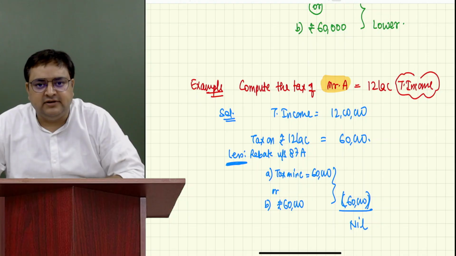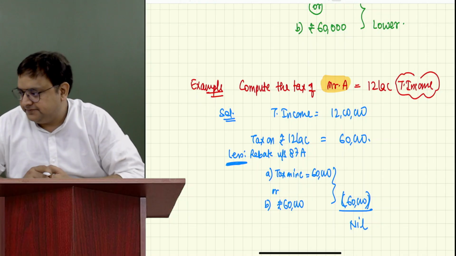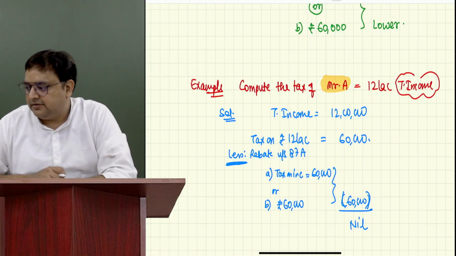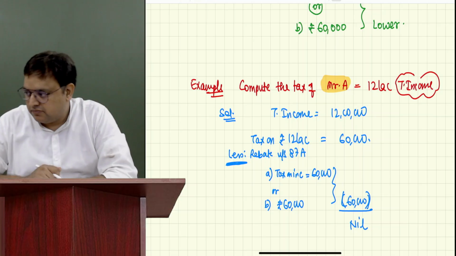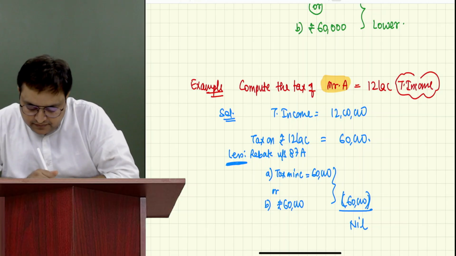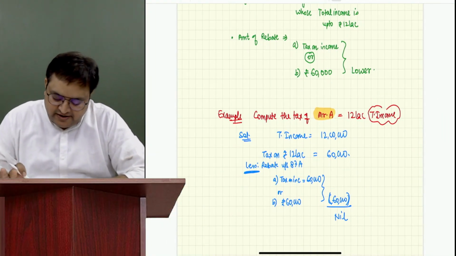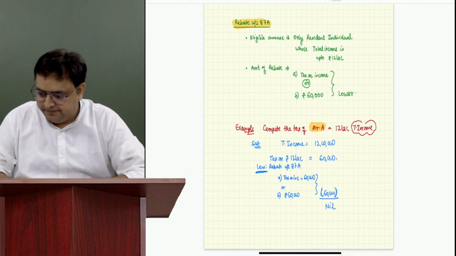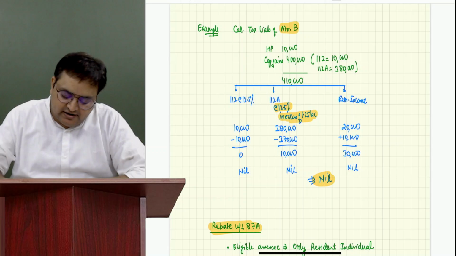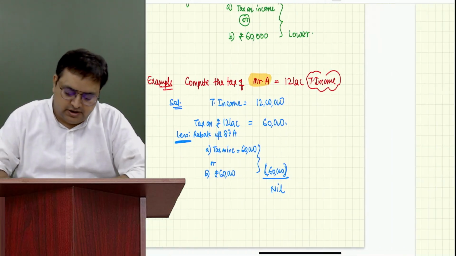Everybody understood this concept? Let me go more deep into it. Till here, everybody is fine? Okay, good. So the rebate is of 60,000 directly. Okay. Purvi, don't worry. I'm giving you second example. Wait for your doubt. Just give me 2 more minutes, right? You all have written now? Everybody written? Okay.